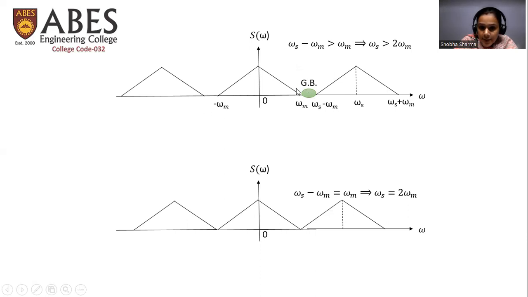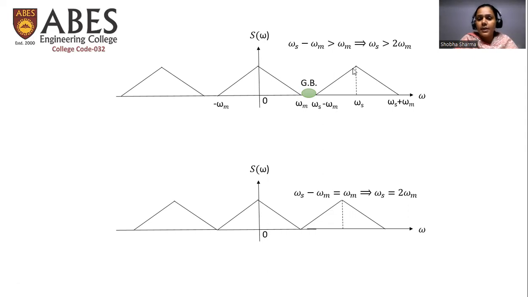To extract this particular triangle, which is the Fourier transform of our original message signal, it is required that either these two consecutive spectra have some gap between them or they can even touch. In both these cases, we can easily extract this particular spectrum from the complete waveform.